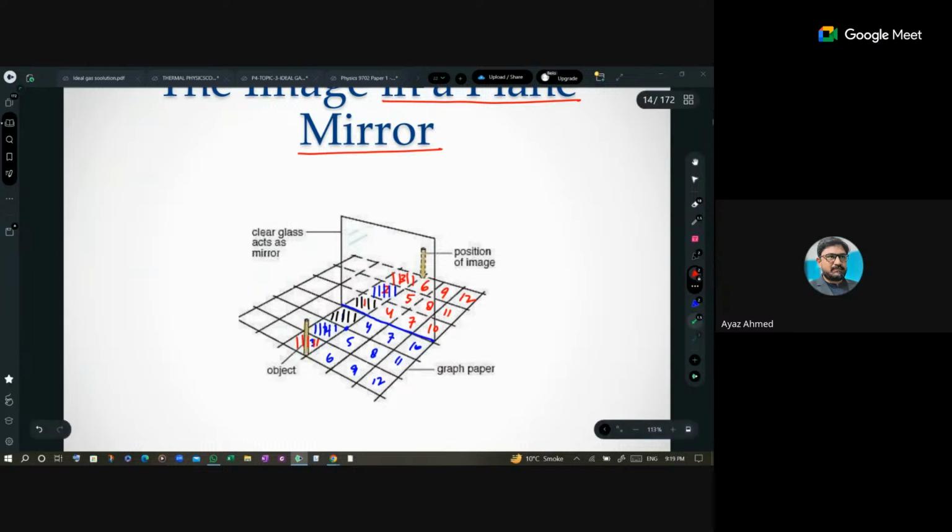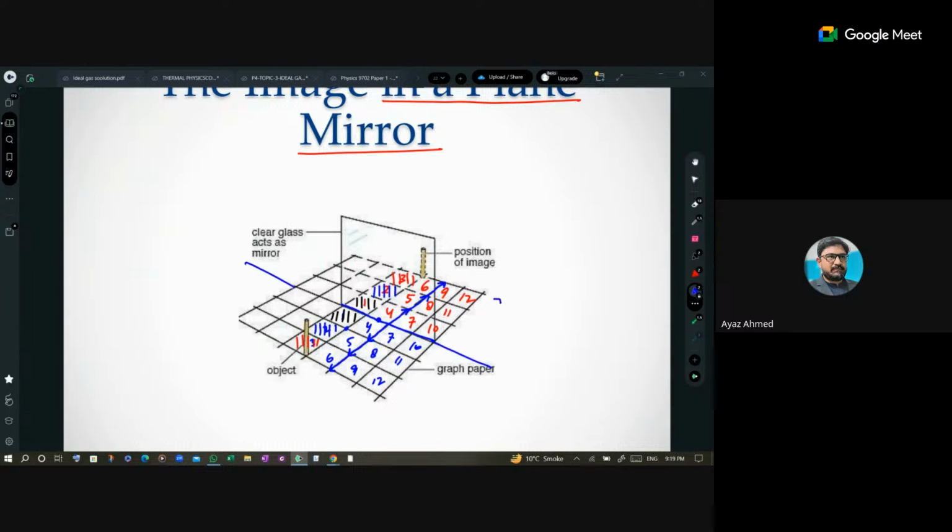So this is a perfect diagram which tells you that if a person is standing 1 centimeter from the mirror, his or her image will be 1 centimeter behind it. If the person is standing 2 centimeters away from the mirror, the image will be 2 centimeters away. If a person is standing 3 centimeters away, the image will be 3 centimeters away. So this is the baseline of the mirror.